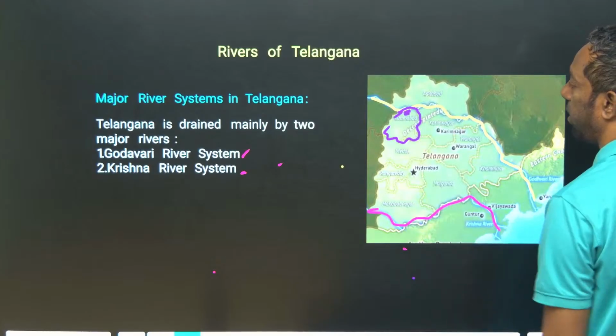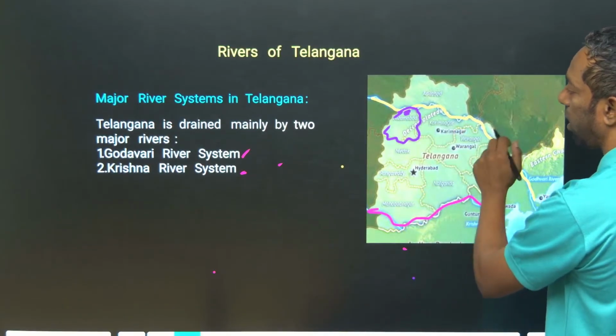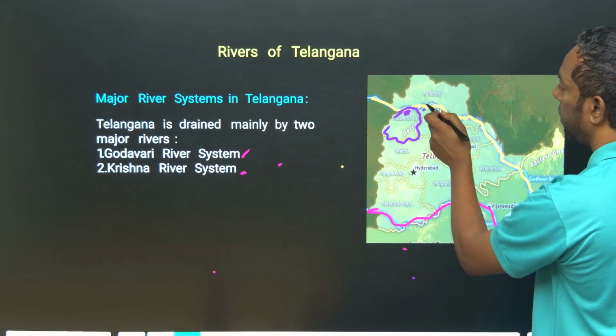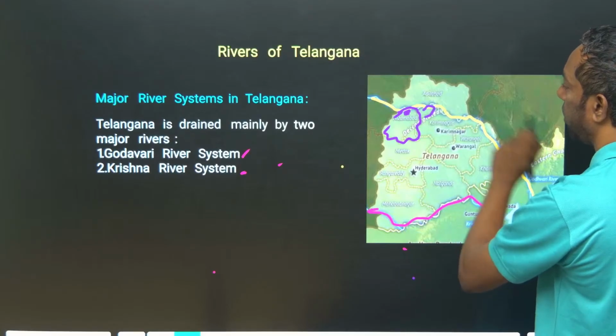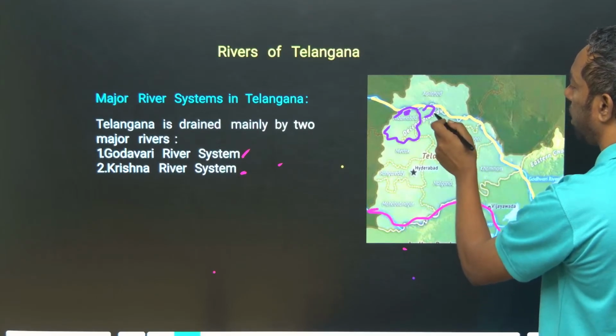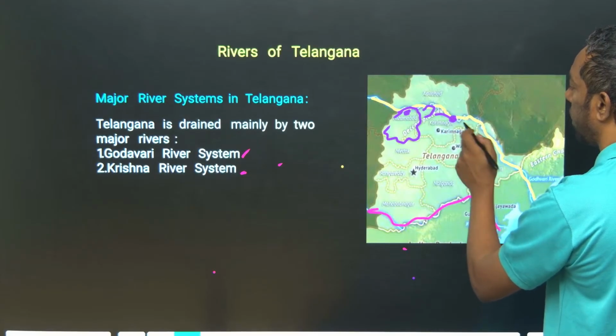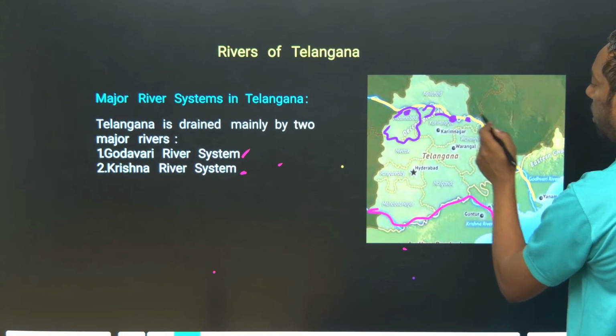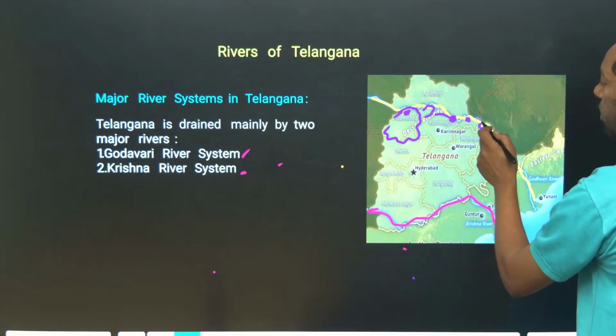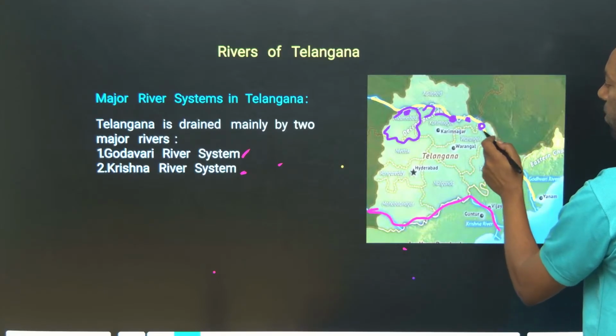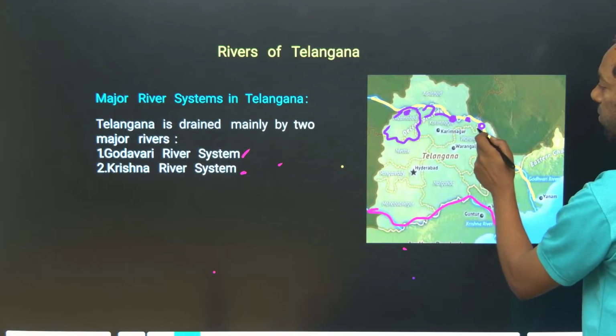Here they enter. After that, this is the place where Nirmal is, and this is Jagityal, and Manchiryal, and after that Jayashankar Bhupalpalli, which is the Warangal district.